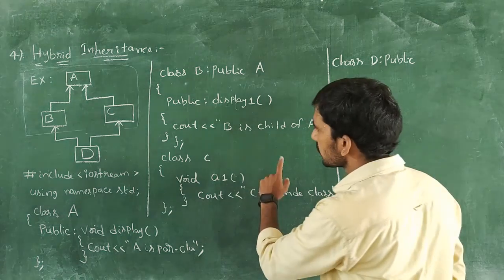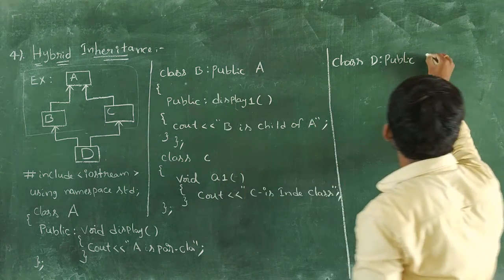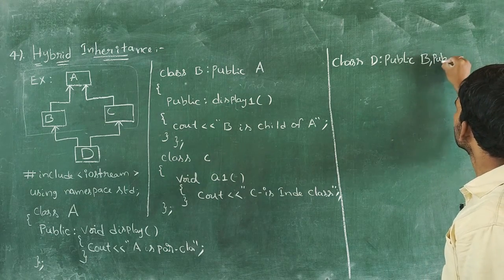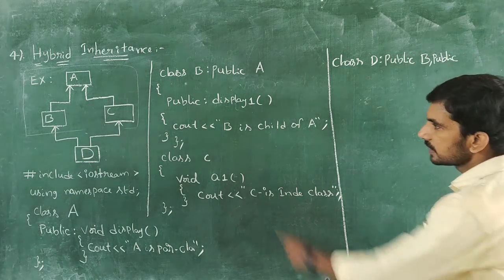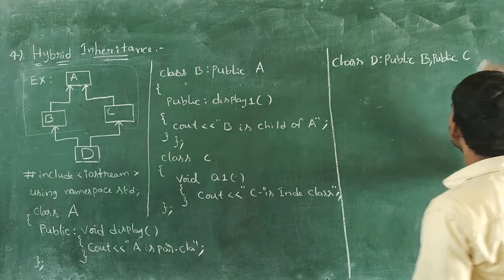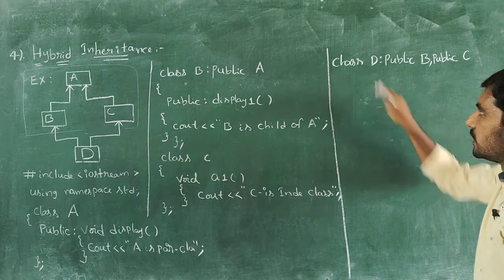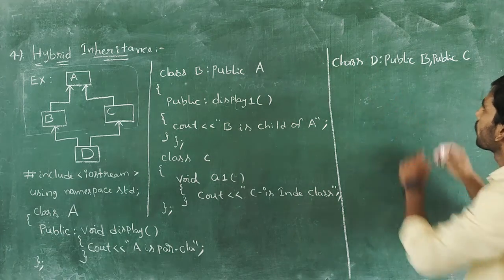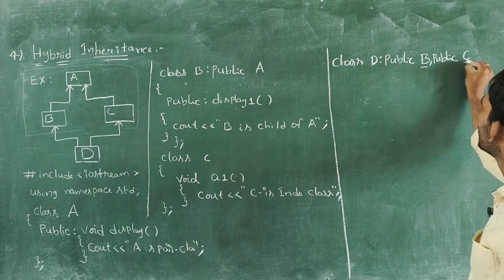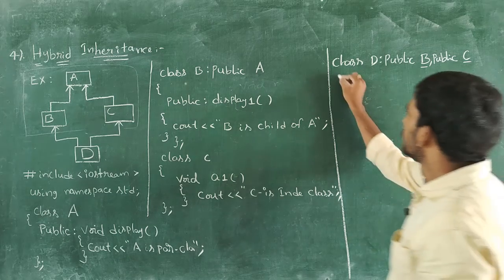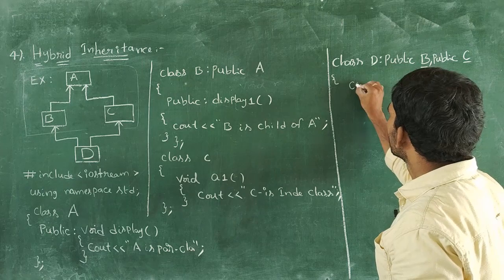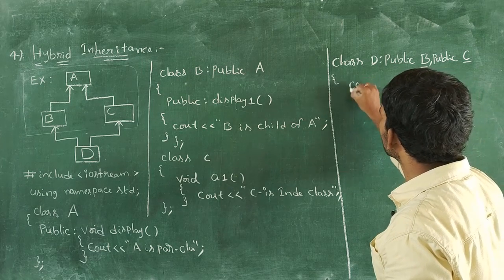Public. First I am defining B parent class, comma. Next I am defining public C class. Class D is a child class, and this child class is acquiring all the properties of its base classes B and C. Then within this derived D class, I want to print one simple message.